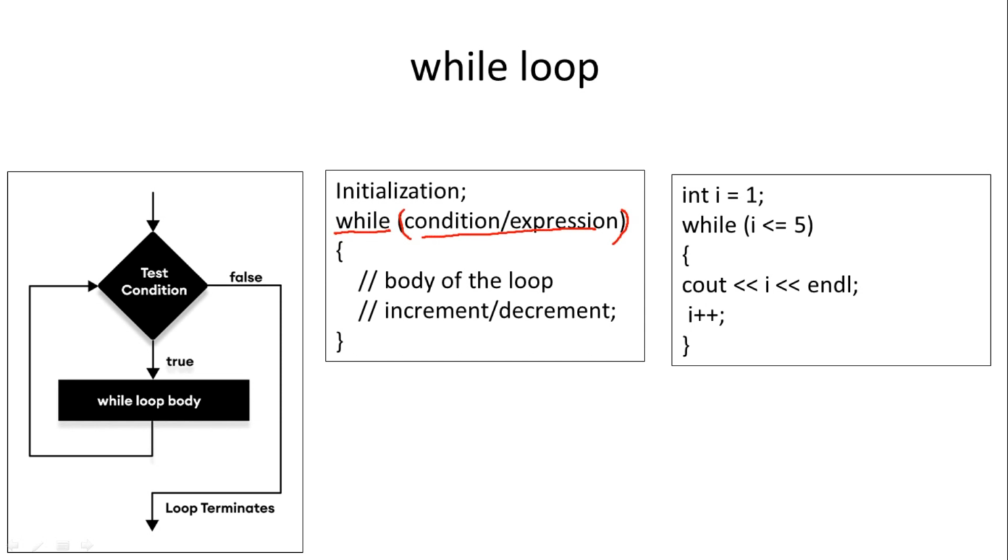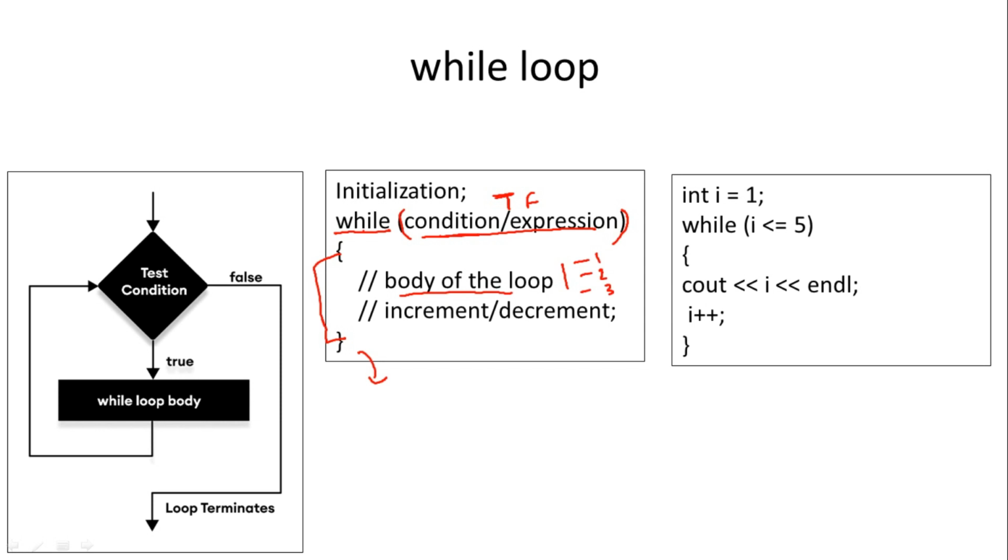So while condition means while this condition is true, execute this block, and when this condition becomes false, come out of the while loop. Like this, the execution of a while loop is: while condition. Body of loop means the statements inside that while loop: statement 1, statement 2, statement 3. This can be either cout, cin, addition, subtraction, any statement.